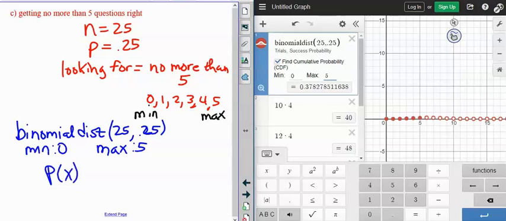So here, that's 0.3783. That's the same thing I got here. Yeah, same thing I got there. All right, so with that being said, that would be a percent of 37.83%. So again, that's not a big chance of it happening. So yeah, this student's probably just not going to do well overall. So we'll see. We have one more thing.